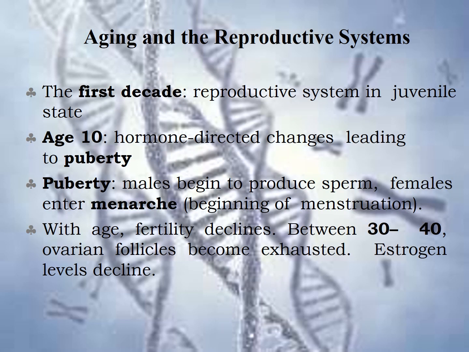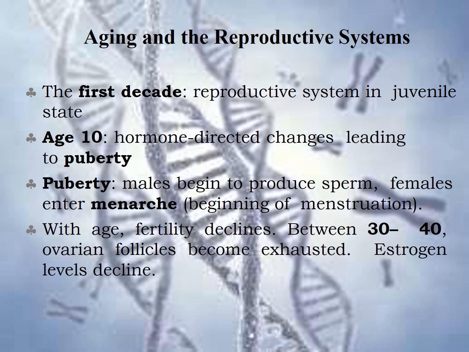Next we will discuss aging and the reproductive systems. During the first decade of life, the reproductive system is in the juvenile state, and at about age 10, hormone-directed changes start to occur in both sexes, which lead to puberty. And what is puberty? Puberty is the period when the secondary sexual characteristics begin to develop and